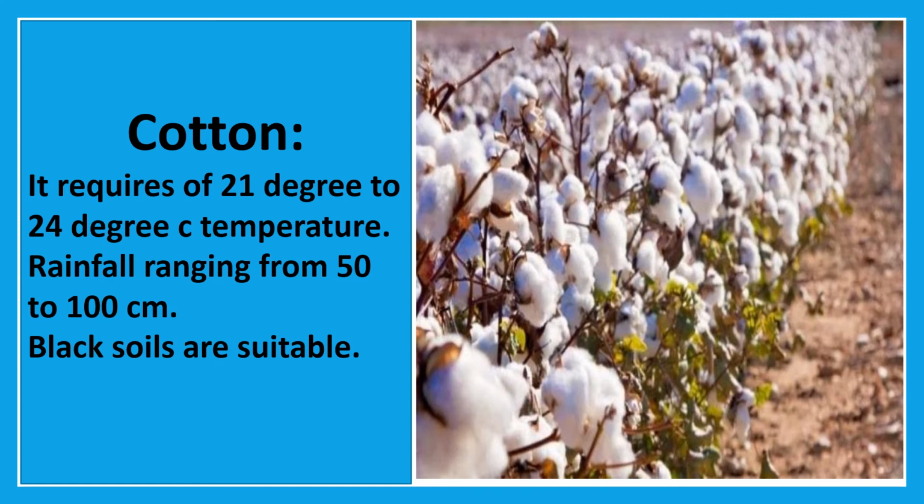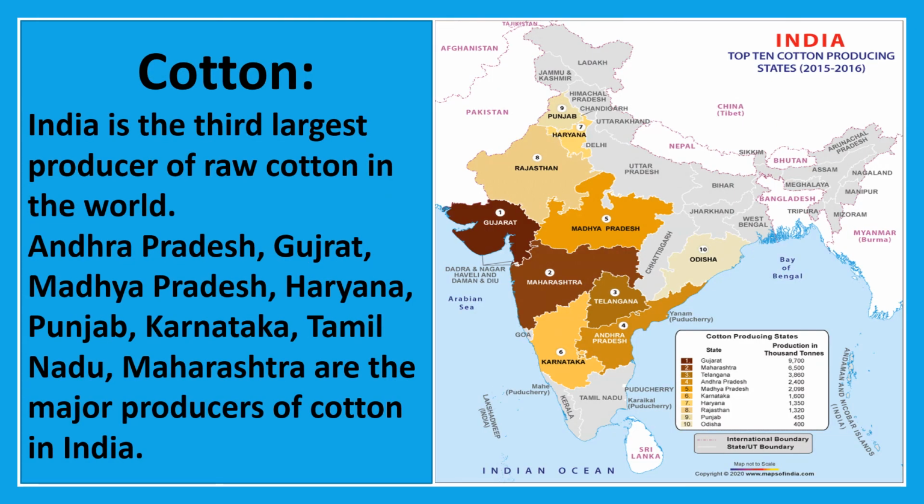Black soil is suitable for cotton cultivation. India is the third largest producer of raw cotton in the world.